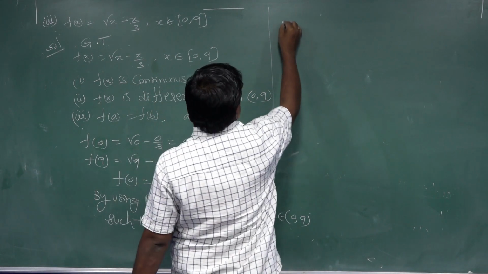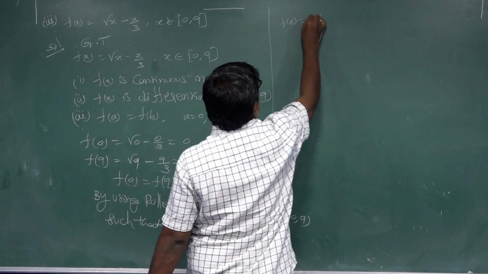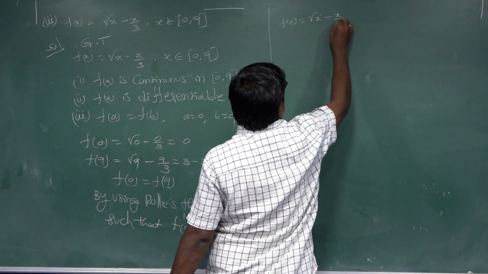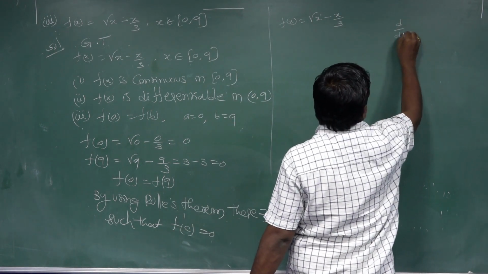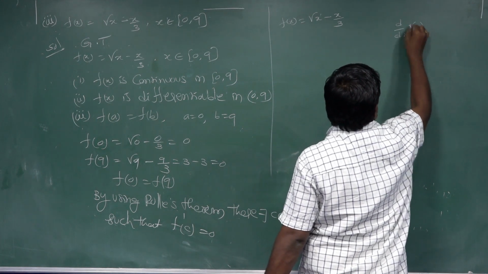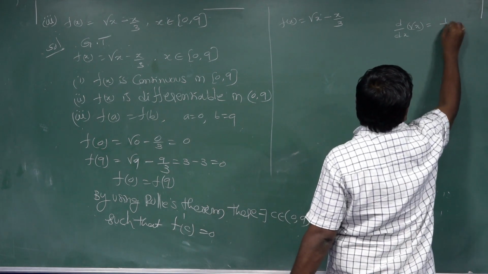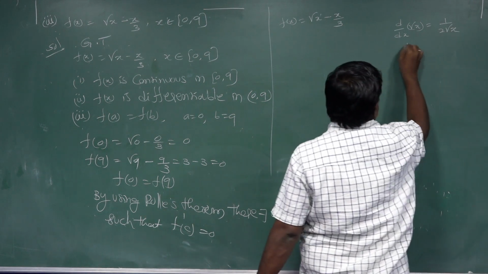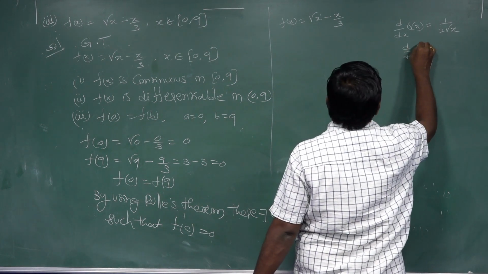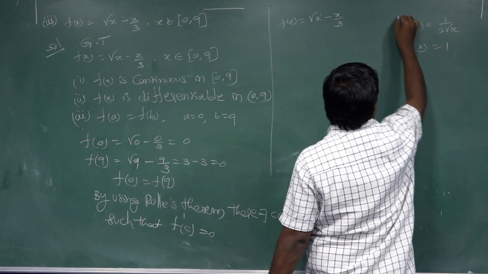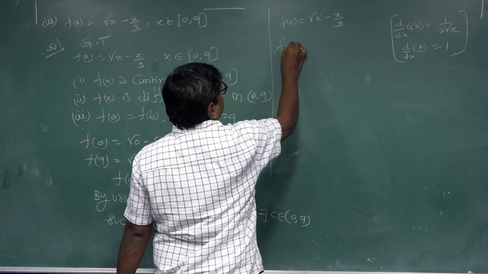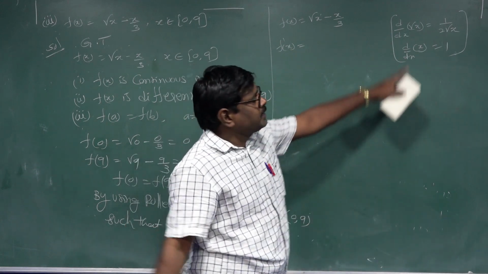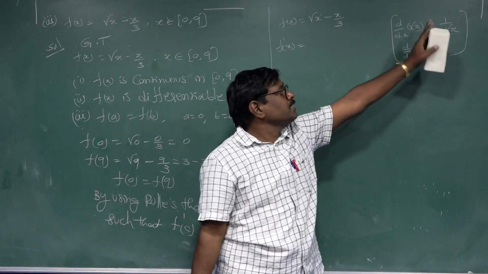This is f of x equal to root x minus x by 3. The derivative d by dx of root x equals 1 by 2 root x, and d by dx of x equals 1. By these formulas, f dash x equals 1 by 2 root x minus 1 by 3.